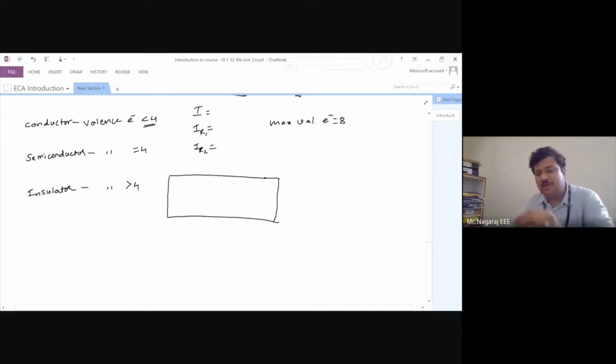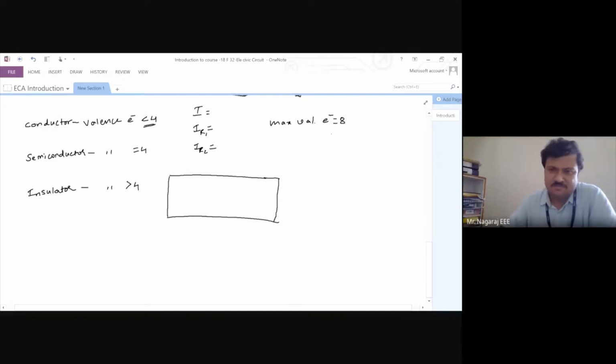Now, if the number of valence electrons is lesser than half of the maximum value, then that is a good conductor. If it is exactly 4, or exactly half of the maximum value, that is a semiconductor. Greater than half of the maximum value, that is an insulator. Now, what happens if fewer valence electrons are there? The question is, valence electrons are more eligible to be set free.